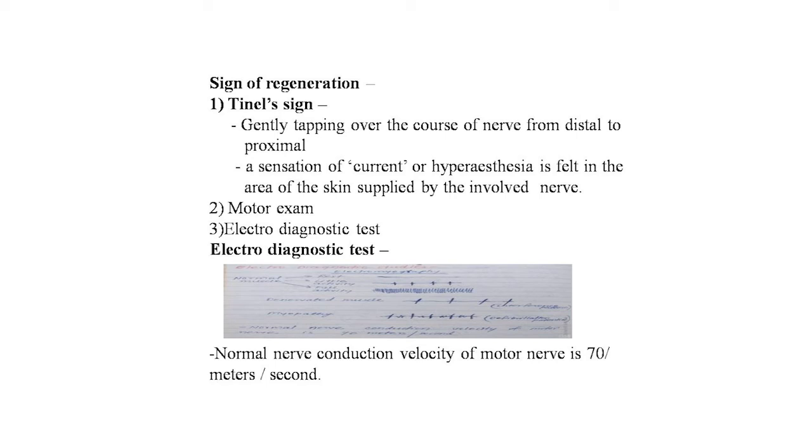In normal muscles, at rest there is no activity; if there is little activity, it fluctuates, and if there is full activity, it fluctuates more. In denervated muscles, an interference pattern is there, and if myopathy has developed, then fibrillation potentials are there. Normal nerve conduction velocity of a motor nerve is 70 meters per second, and here we can clearly test the injured nerve or repaired nerve or the muscles by electrodiagnostic studies.